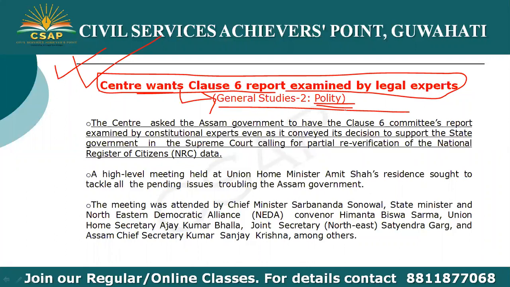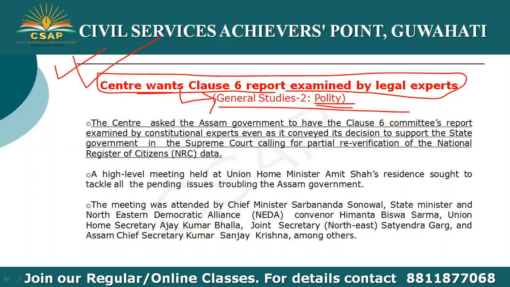The central government has asked the Assam government to have the clause 6 committee's report examined by constitutional experts, even as it has conveyed its decision to support the state government in the Supreme Court.